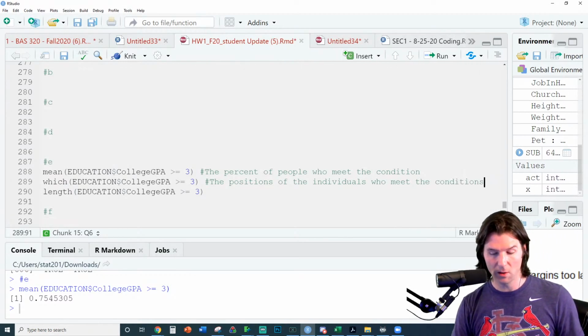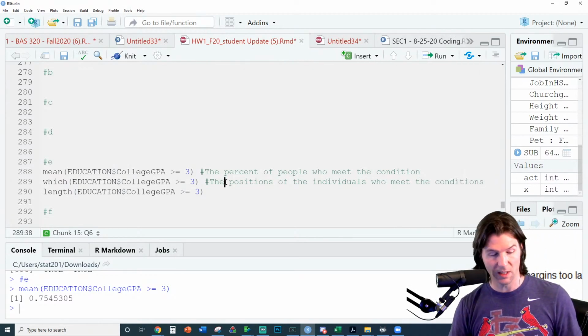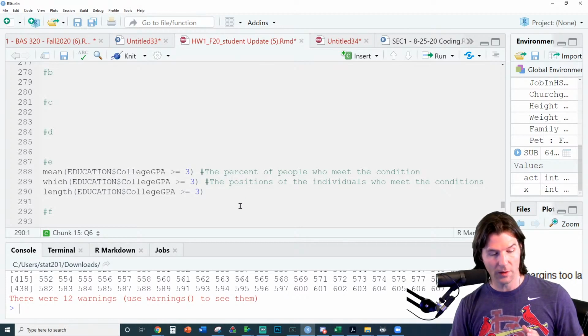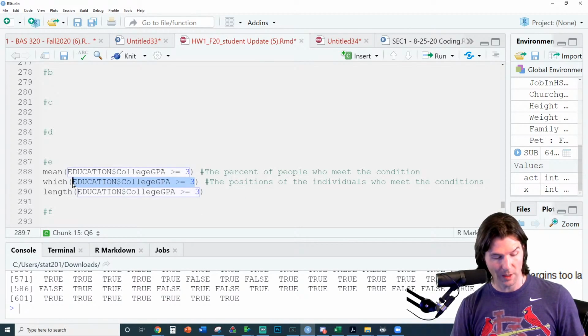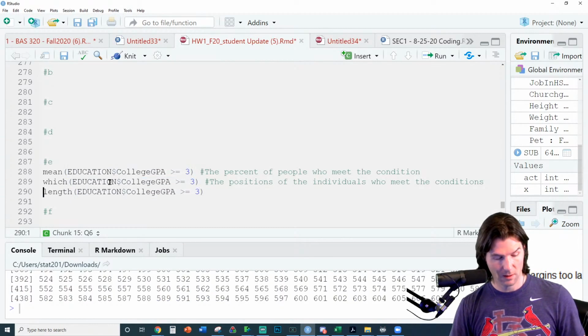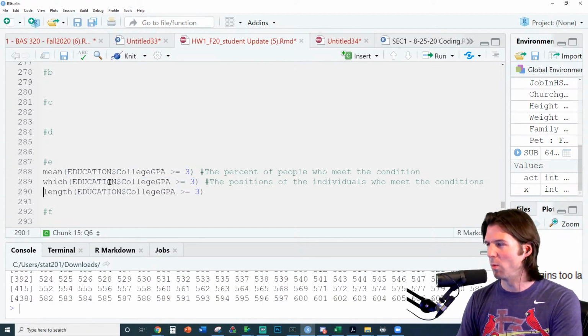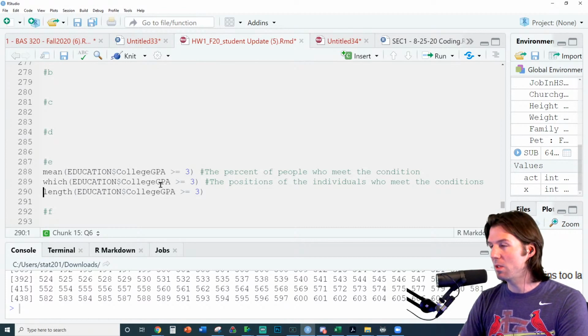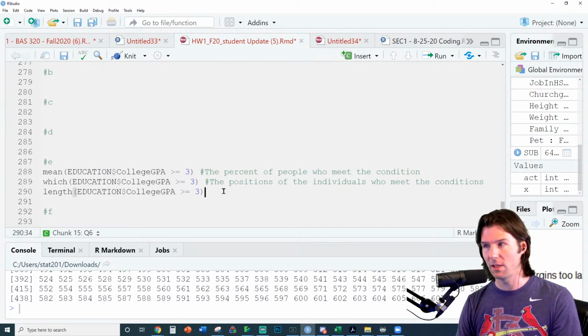So when we look at this right here, it's important we know what this code is printing out to the screen. These are all the conditions, and it's giving 12 warnings. Why did it give 12 warnings? Okay, I think it was graphical warnings. It's fine. So with this right here, what does the length give us?